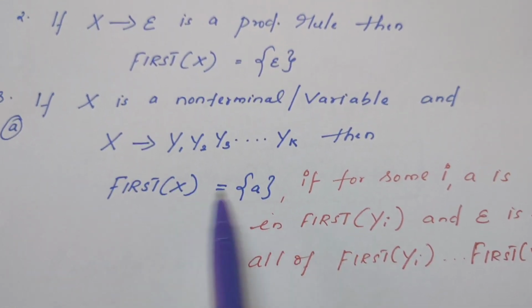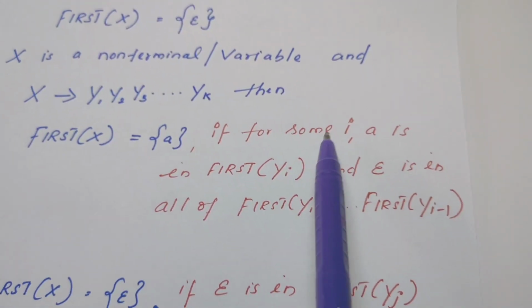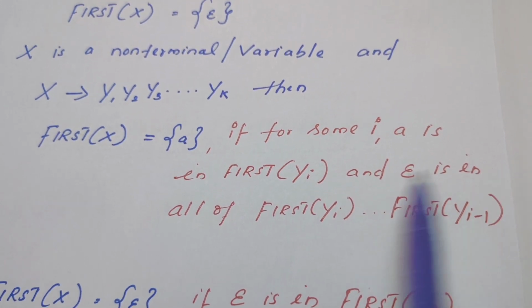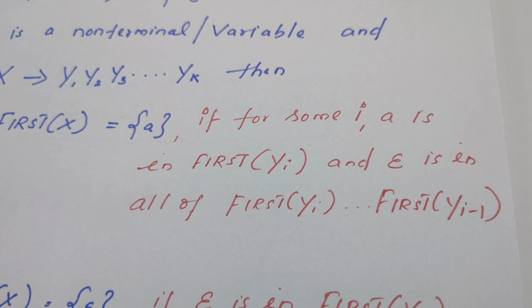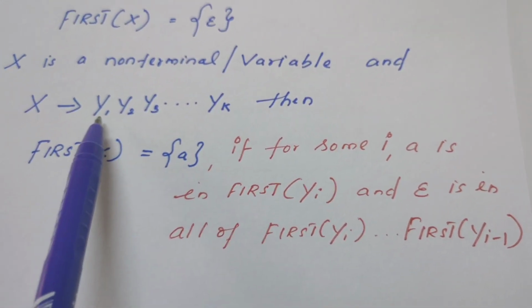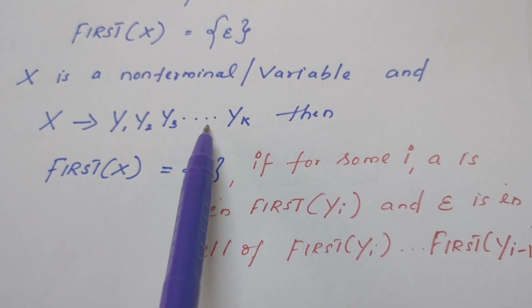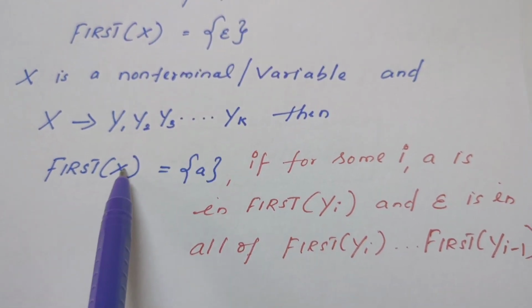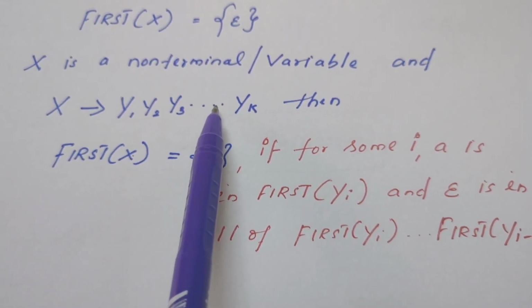First of X contains a if for some i, a is in first of Yi and epsilon is in all of first of Y1 to first of Yi minus 1. Very simple. If Y1, Y2, Y3, etc. all derive epsilon, then first of X is nothing but first of the next symbol. That is what they say.